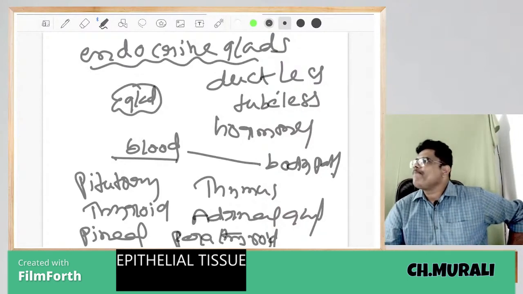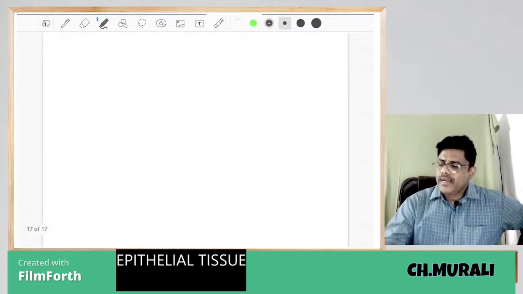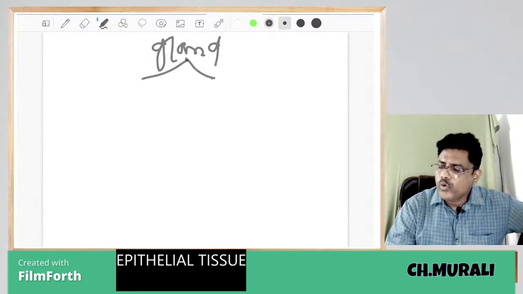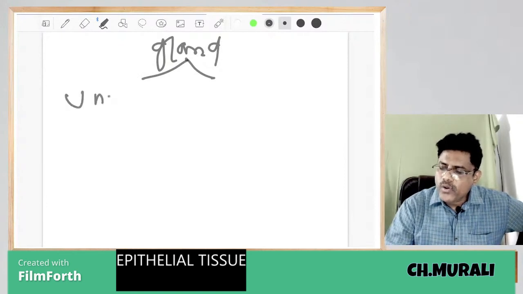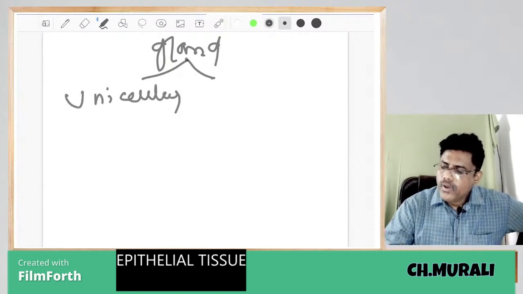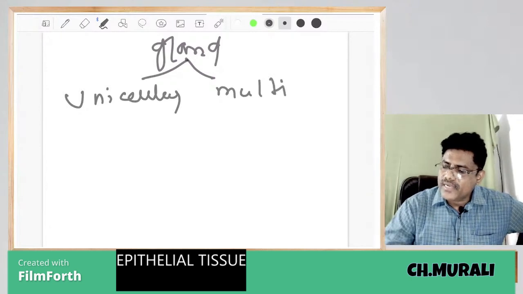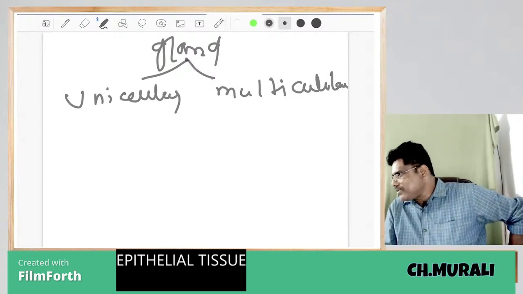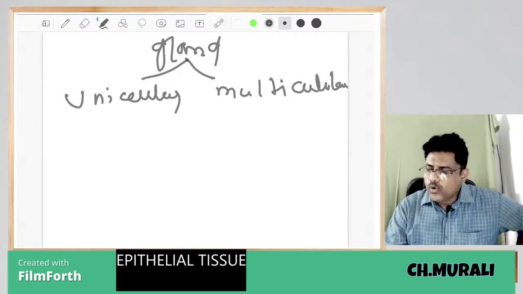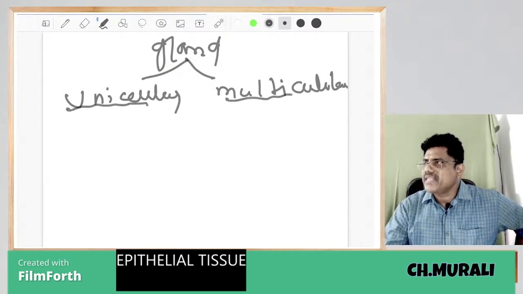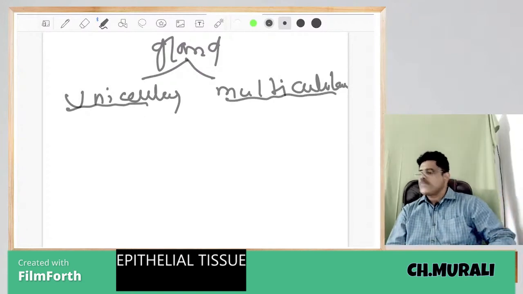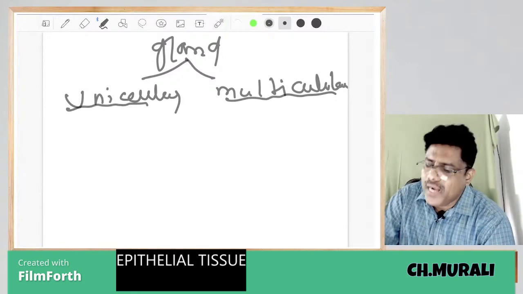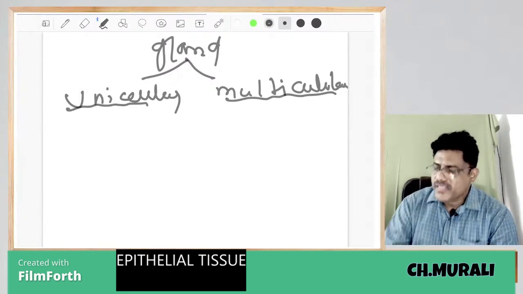Any doubt? Next one. Glands are another type: glands are two types, unicellular glands and multicellular glands. How many types of glands? Two types. Unicellular and multicellular.